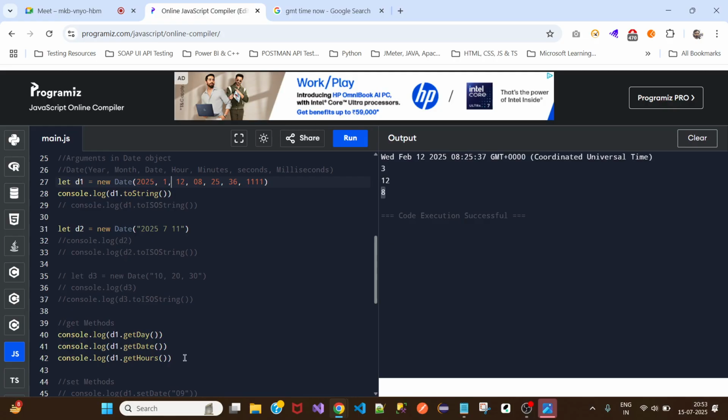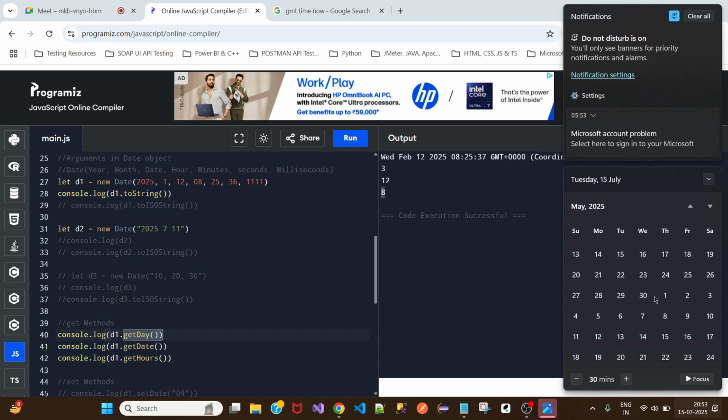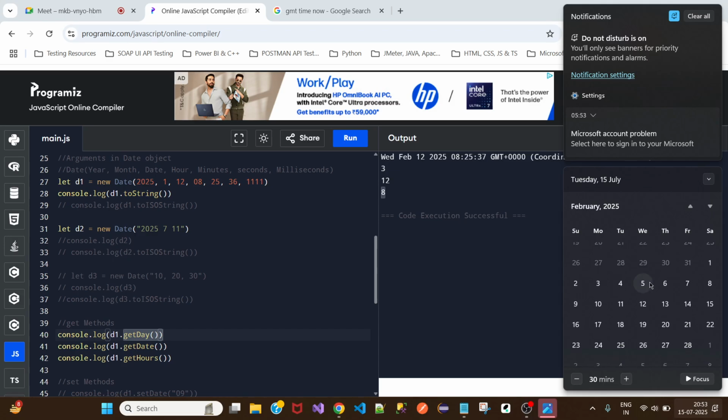But how to get the day? This is the only way we can get it, because we cannot pass the parameter here. I mean, let's say Feb 12. Let's say Feb 12 is Wednesday. We can check that actually. Okay, February. Yeah, I can understand. So it's Wednesday. So it is printing out.